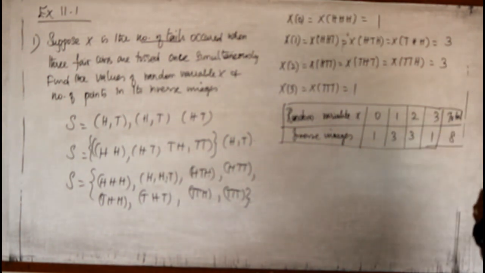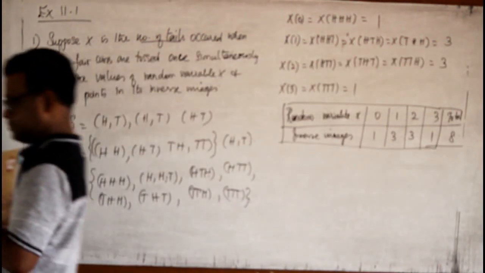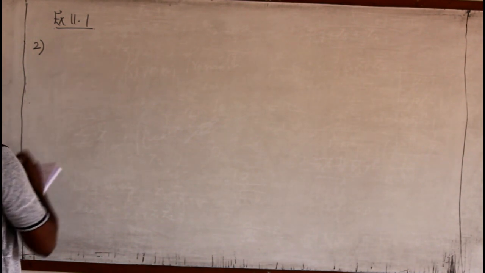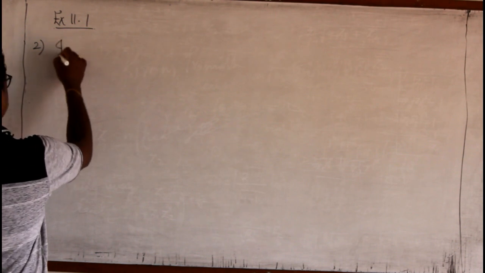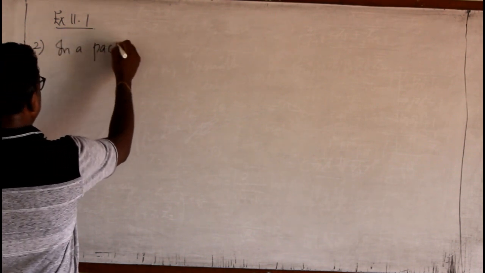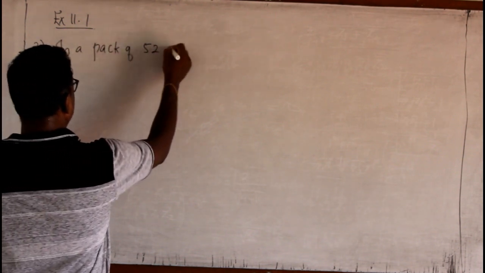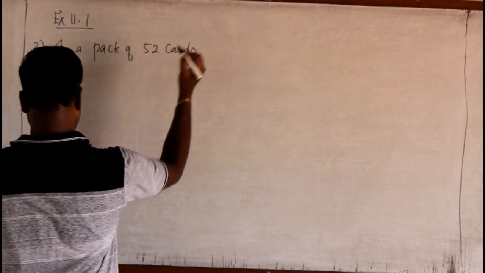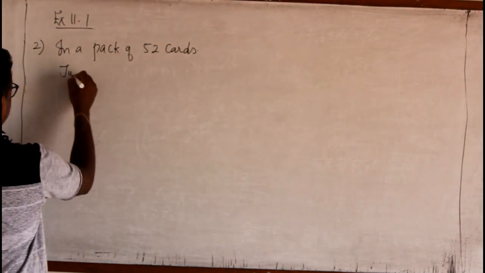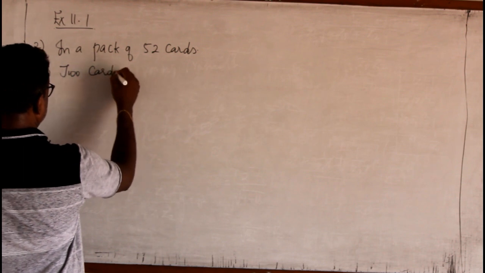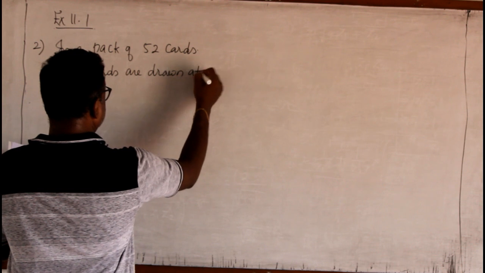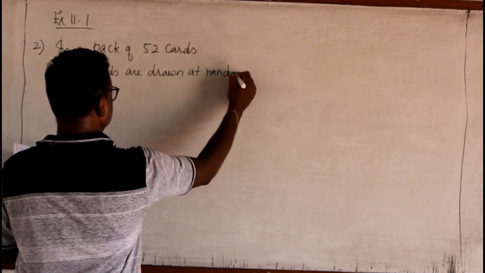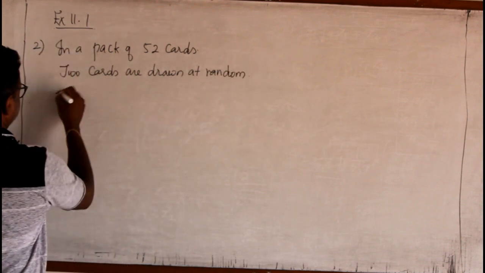Another problem also. So we are in exercise 11.1. Now we should go for the second problem. In a pack of 52 cards, 2 cards are drawn at random simultaneously.